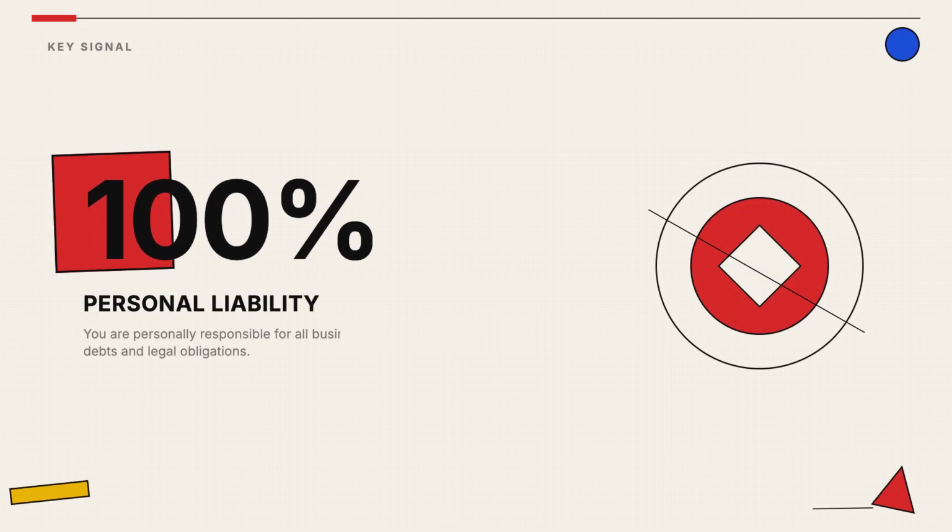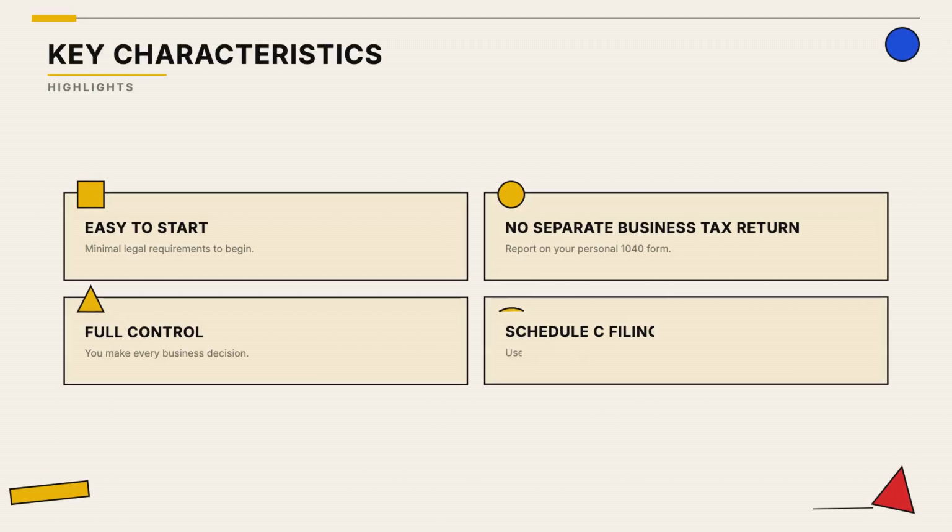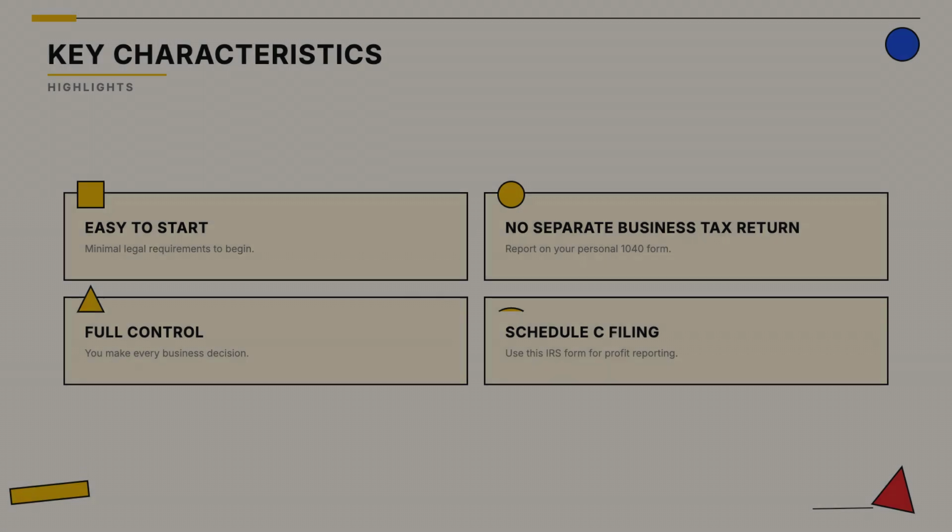Because you are the sole owner, you hold full responsibility for any debts or legal issues the business might encounter. Most people choose this path for its simplicity. You report income and expenses directly on your personal tax return using a form called Schedule C.